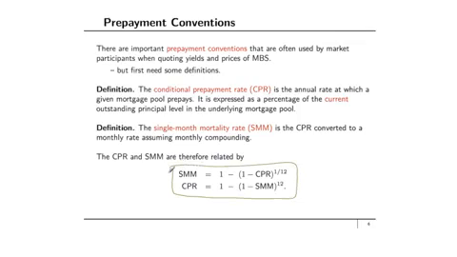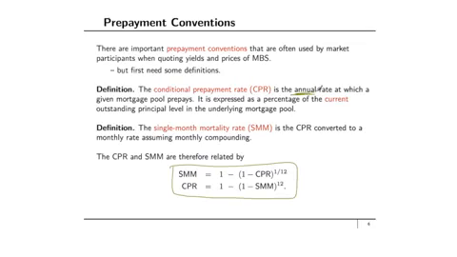Now the CPR is expressed as an annual rate, and so it is probably the rate that makes most sense to us. We like to think in terms of annual rates. We think of interest rates expressed as annual rates. And so likewise, we might think of a conditional prepayment rate as an annual rate. However, when modeling the payments of a mortgage-backed security, we typically need the corresponding monthly rate.